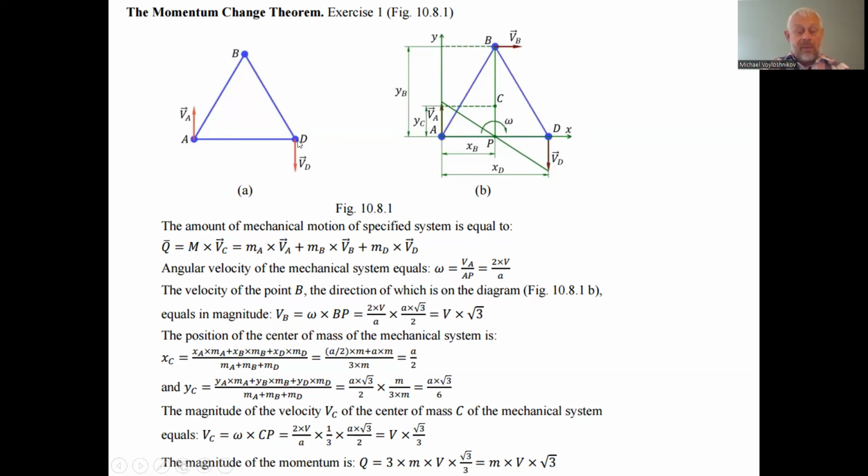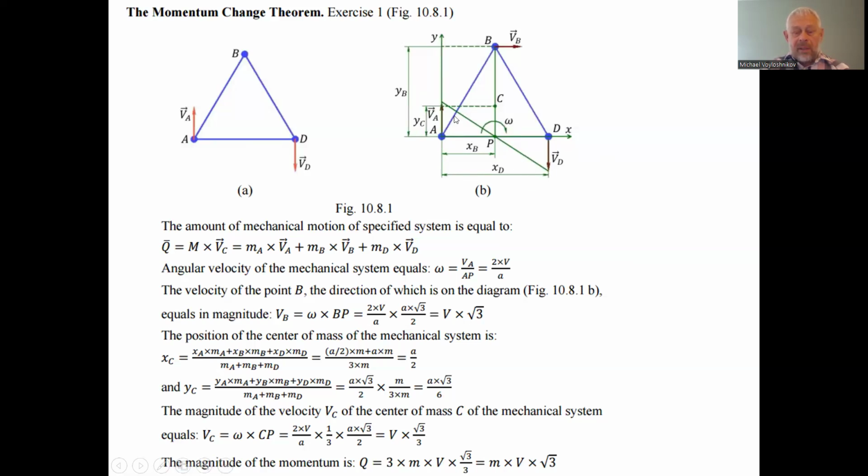So we can use the letter D for the vertex of this equilateral triangle. The angular velocity of the mechanical system we can find easily, because this is a plane motion, and the instantaneous center of velocity is here at the point P, as we have two velocities, one directed upward, another downward, parallel to the coordinate axis.